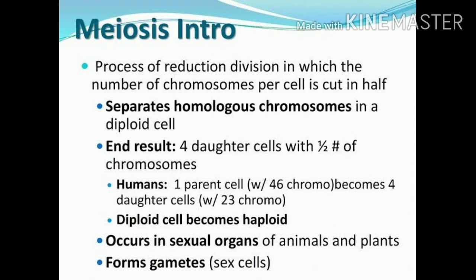Here the parent cell gives 4 daughter cells. The 4 daughter cells are produced, but in mitosis it will be 2 daughter cells. Isn't it? This meiosis consists of 2 divisions. What are they? Let us see in the next slide.